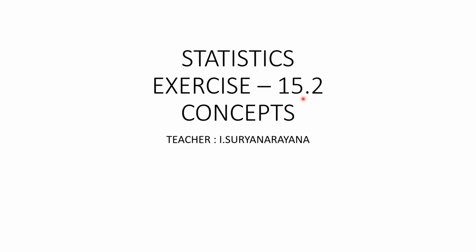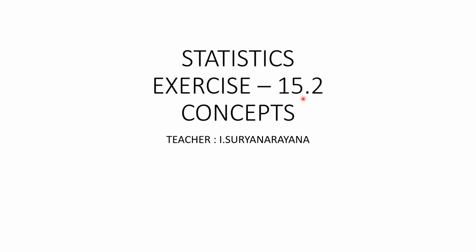for different kinds of data, that is for ungrouped data, for discrete frequency distribution, for continuous frequency distribution. We have found mean deviation for these kinds of data.